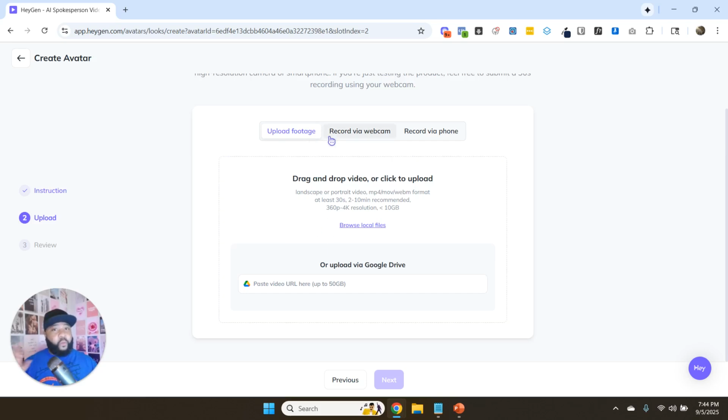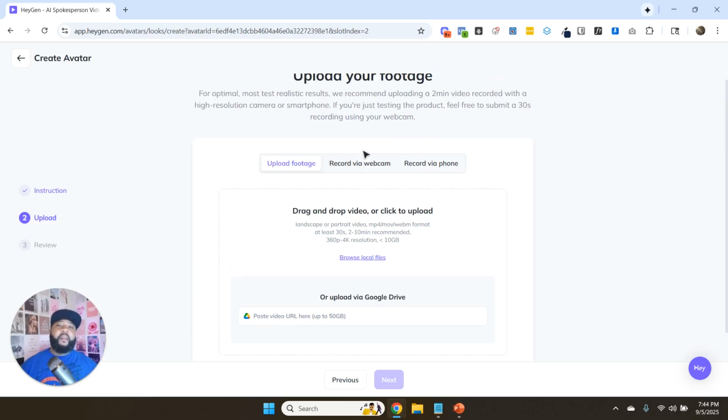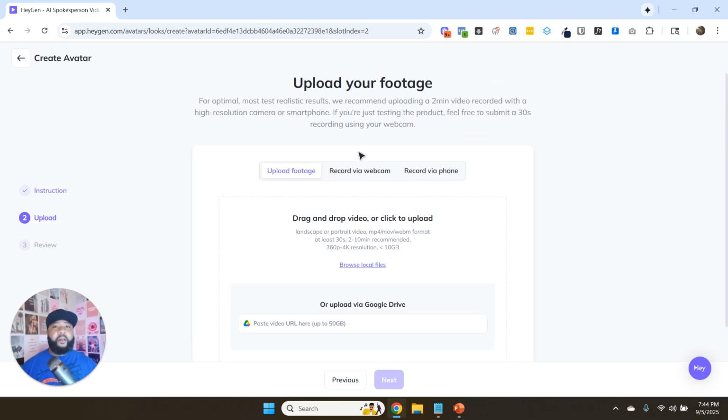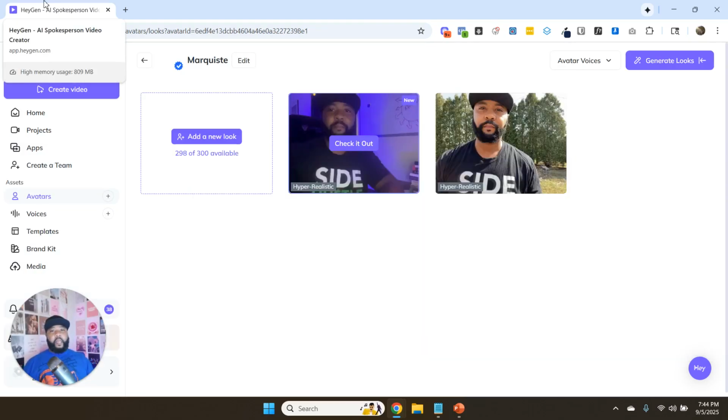Or you can just record right now. You can literally click on the button that says record via webcam, and then HeyGen is going to open up the webcam on your machine. And then all you have to do is talk to it for a couple of seconds, at least up to 30, to give some footage. And then you're going to save it. And then once you save it, it's going to create your avatar. So now you can use it going forward. And that's all that's really necessary at this stage on the HeyGen part.